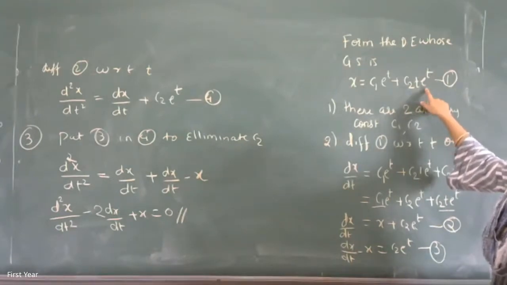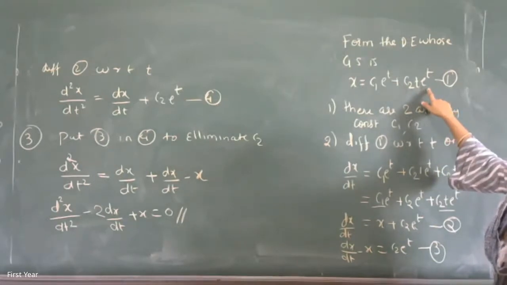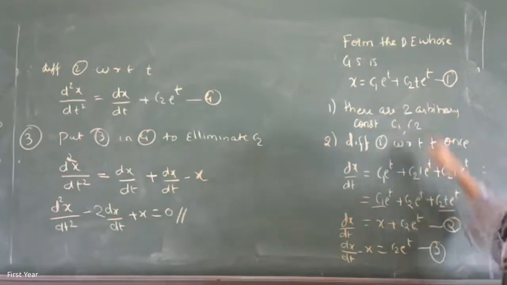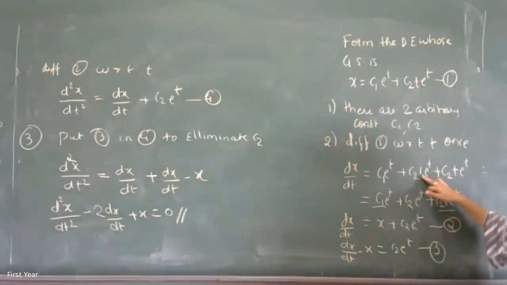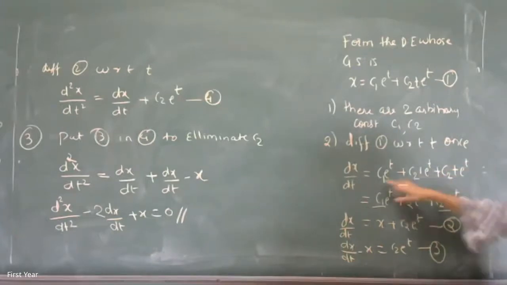What's the product rule? Take the derivative of the first one, keep the second one as it is, plus keep the first one as it is, take the derivative of the second one. So the derivative of t with respect to t is 1, into e raised to t, plus c2 as it is, t kept as it is, derivative of e raised to t is e raised to t. Okay, now there are three terms.